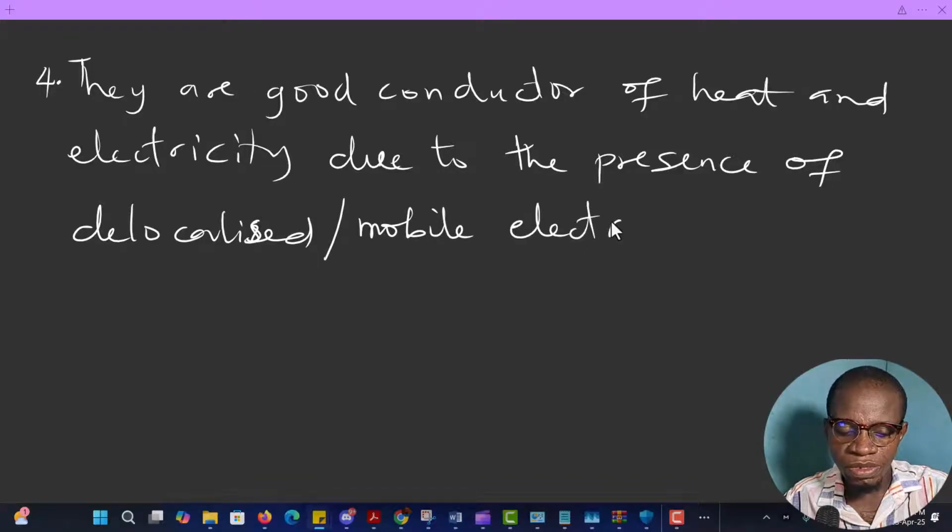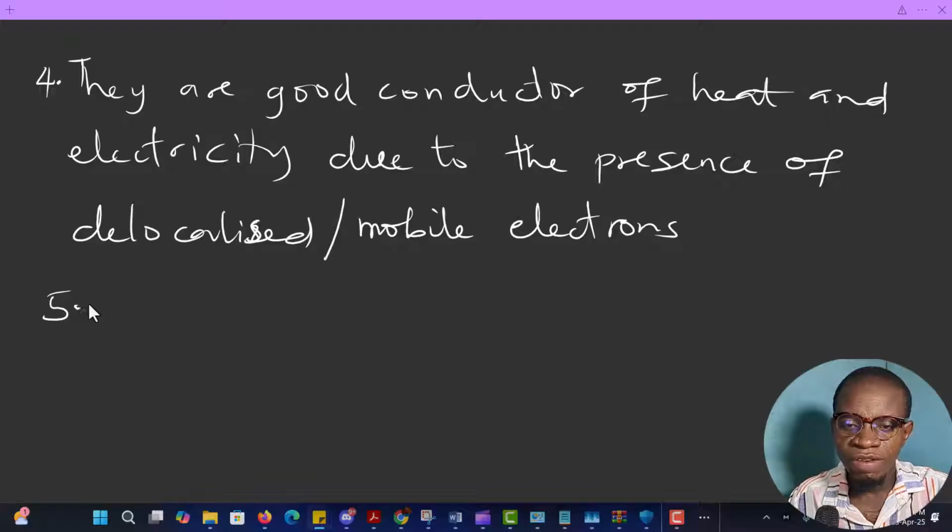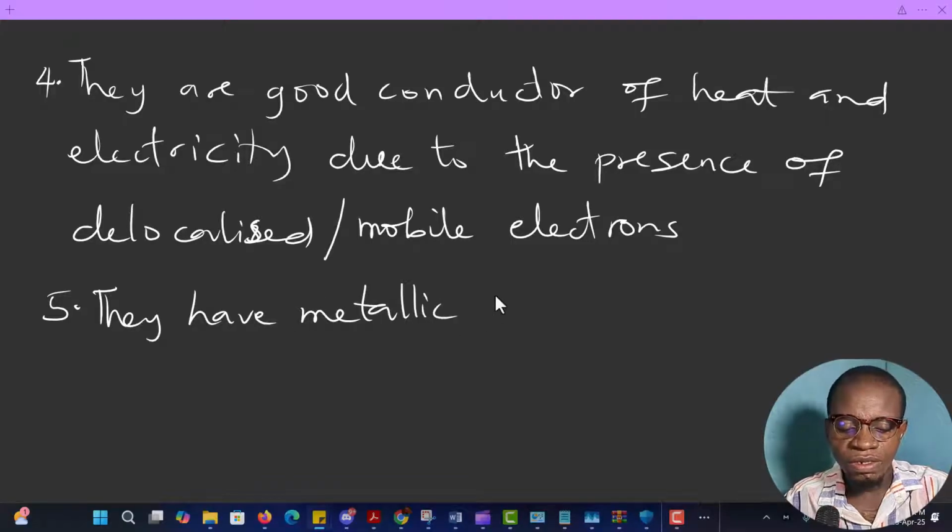Then another feature that metals have is what you call metallic lustre. And when you say metallic lustre, it simply means that the metals are always shiny in nature. So number five, they have metallic lustre, which means that they are shiny. So these are the physical properties of metals that we have.